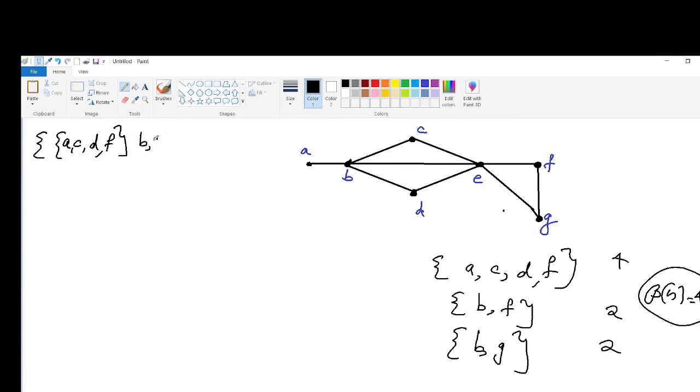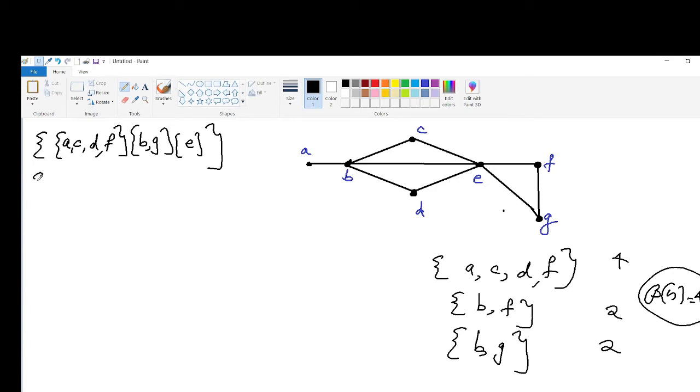Now consider B, G. Now consider E. So this is one partitioning. That means this set contains all the vertices A, B, C, D, E, F and G. Here we are partitioning all the vertices of G into the smallest possible number of disjoint independent sets. So this is one partitioning of the above graph.